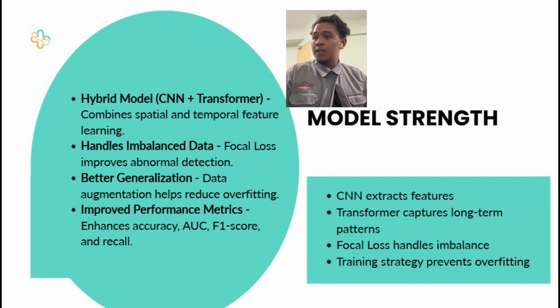So CNN extracts features, transformer captures long-term patterns, focal loss handles imbalance, and the last, training strategy prevents overfitting.